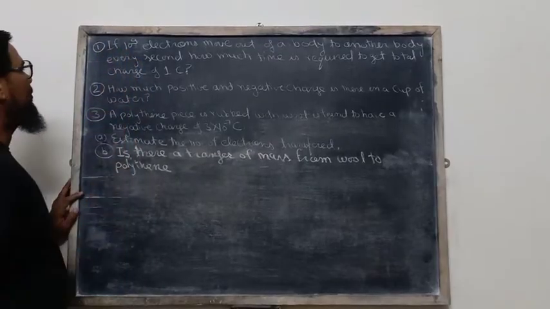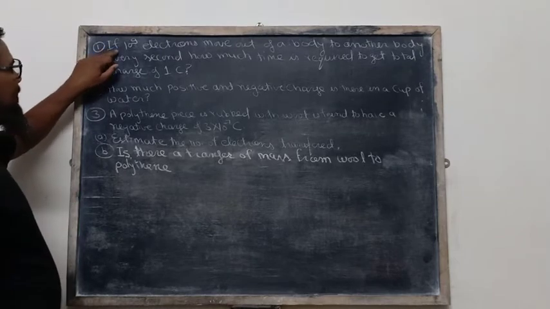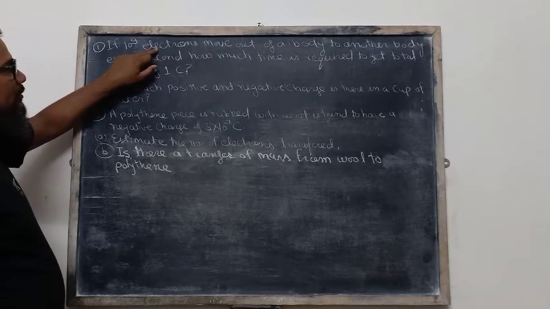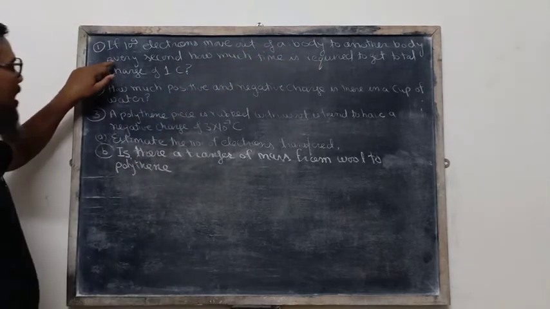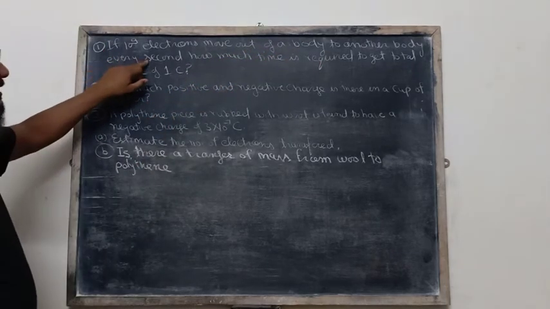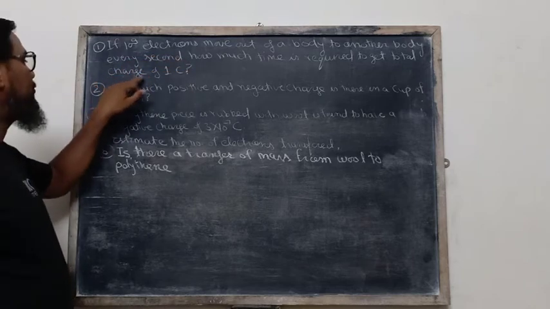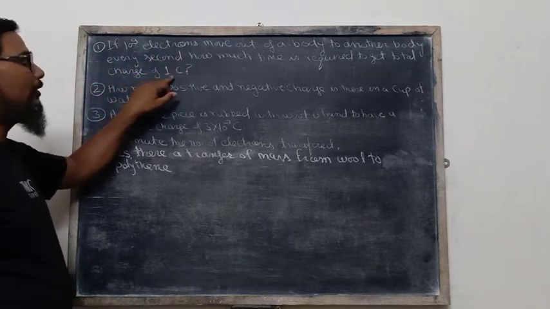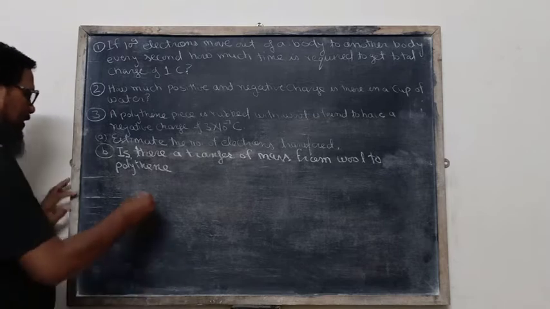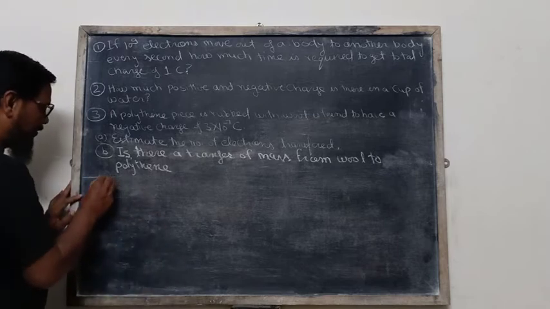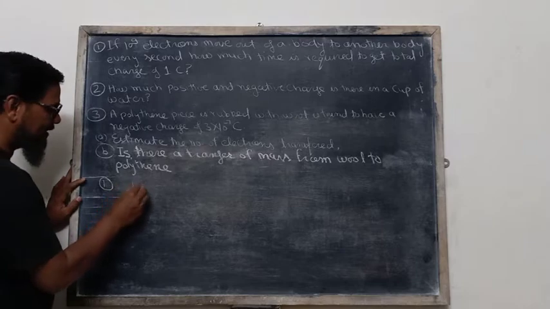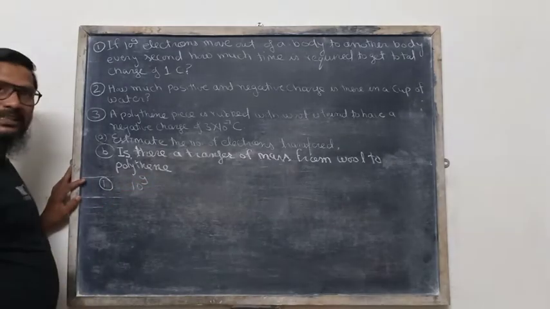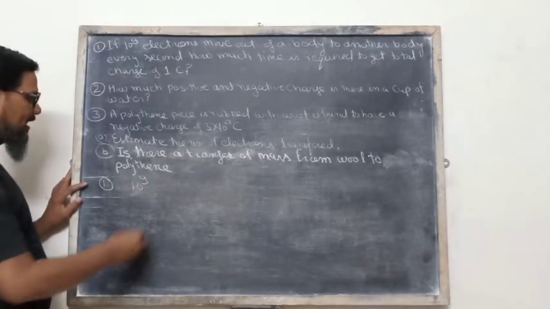In the case of numericals, the first numerical is: if 10 raised to the power 9 electrons move out of a body to another body every second, then how much time is required to get the total charge of 1 coulomb? For the solution of this type of numerical, the number of electrons is 10 raised to the power 9 in 1 second, then the charge transferred to the